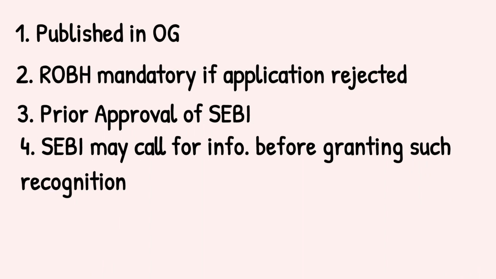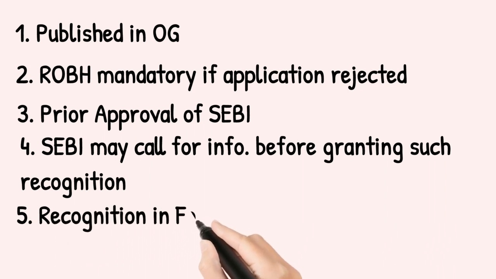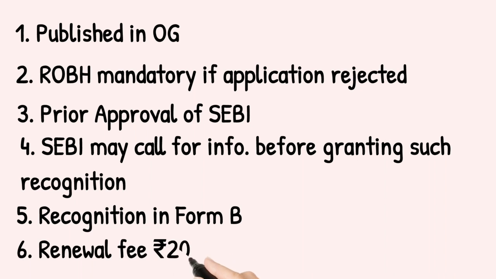The recognition shall be given in a form of certificate in Form B. This recognition shall be valid for a period of not less than 1 year. The stock exchange shall apply for renewal within 3 months before the expiry of period of recognition, and for renewal it shall be in Form A and the renewal fees shall be ₹200.